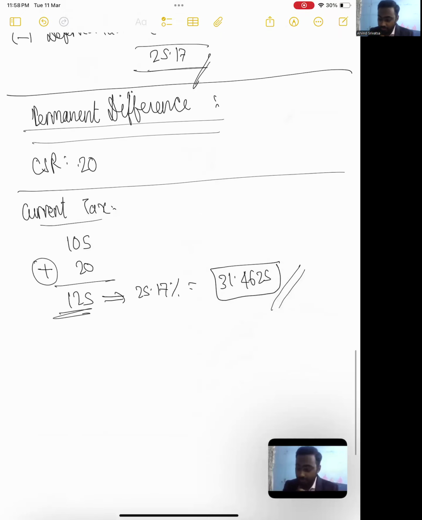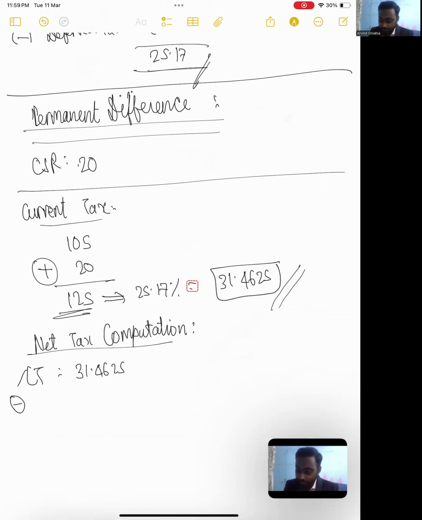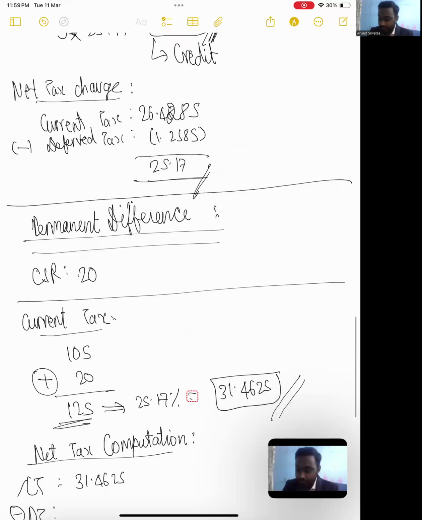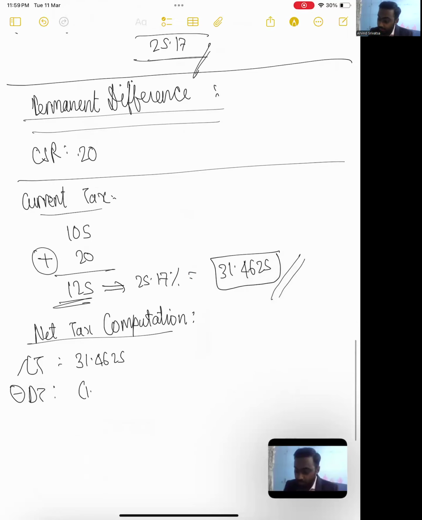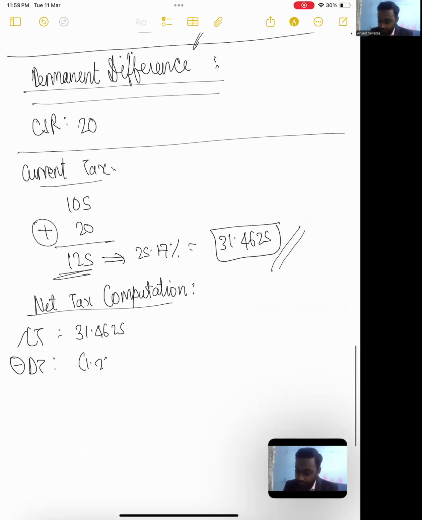So when I come down below, my net tax charge computation would be current tax, CT, 31.4625 minus deferred tax credit to the extent of 1.2585. Yes, perfect.